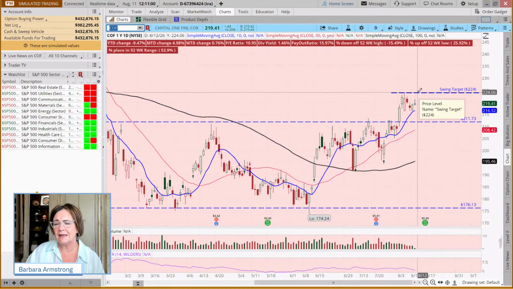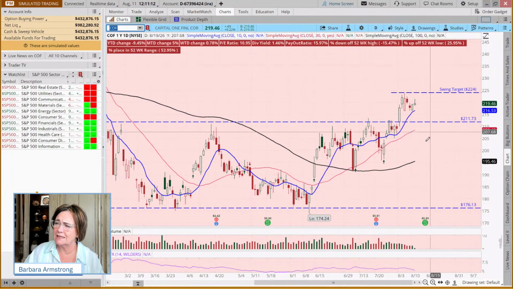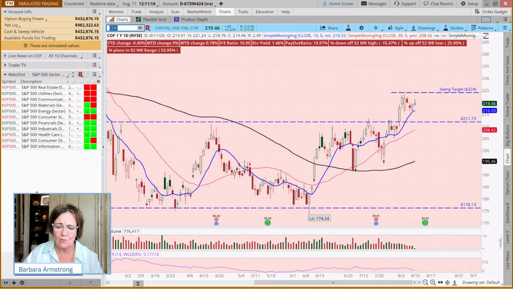Well, what if you wanted to do an income generating strategy? One of the things we could do is say, this pattern is about $35 wide. I'm willing to be in this trade a little longer. I'm going to exercise some more patience.